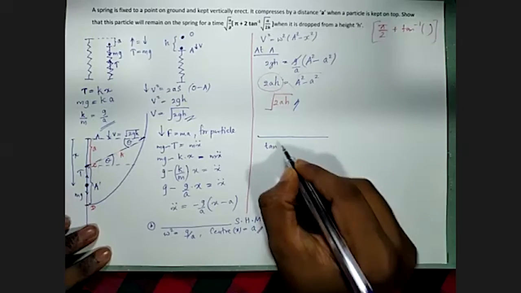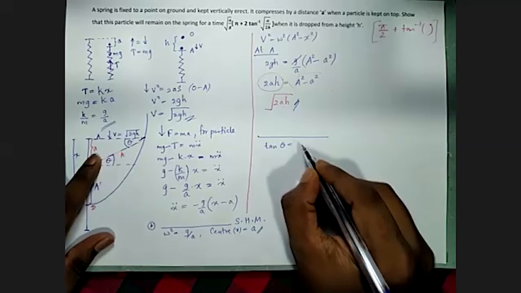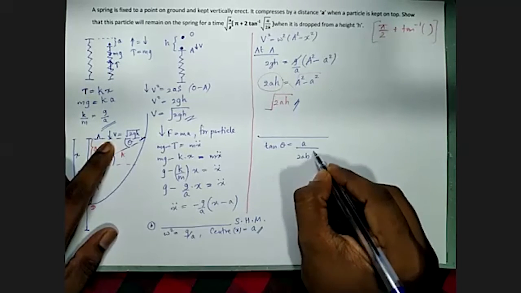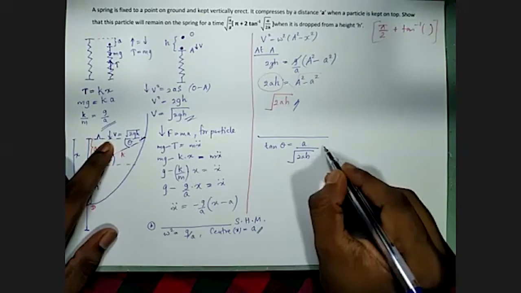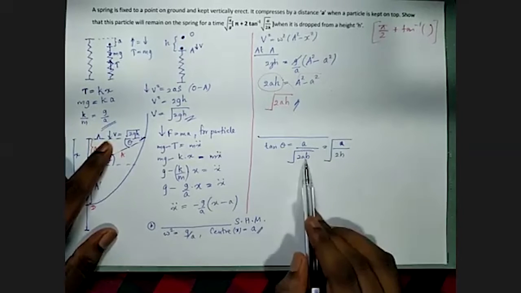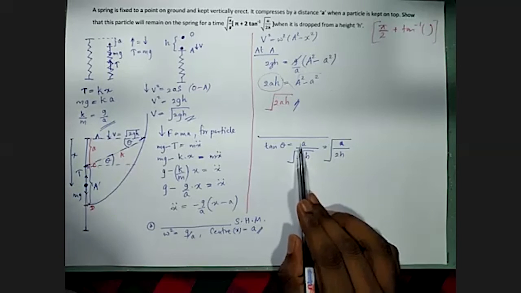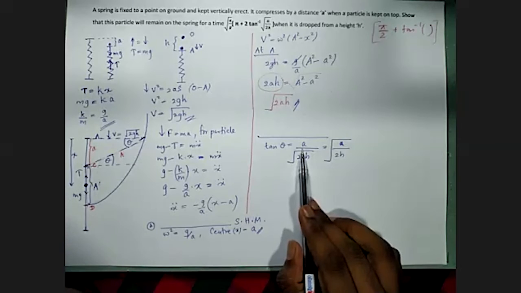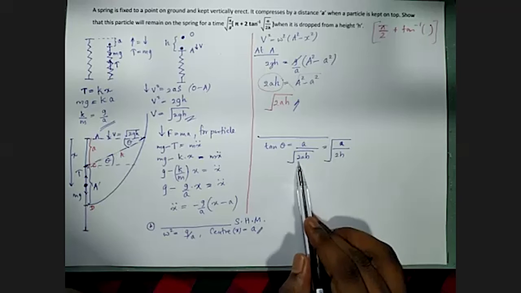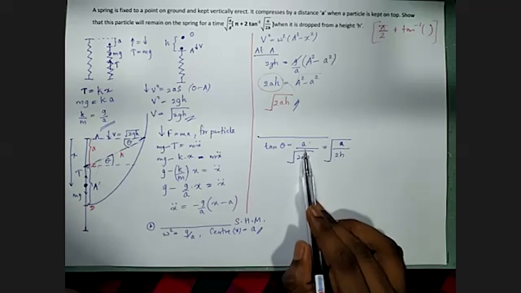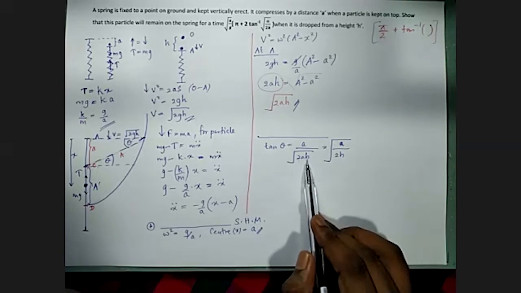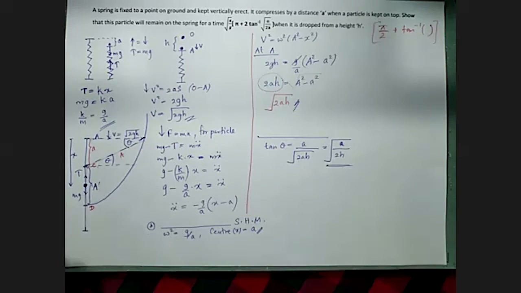Then tan theta in my diagram is opposite over adjacent. What is that? A over square root of 2ah. We can cancel and write the relationship like this. Square root a gets cancelled with one square root of this a term. This a term can be written as root a into root a. One root a gets cancelled with this root a. Then we are left with root a on top. Then root a over root 2 into root h can be written like this with a common square root.